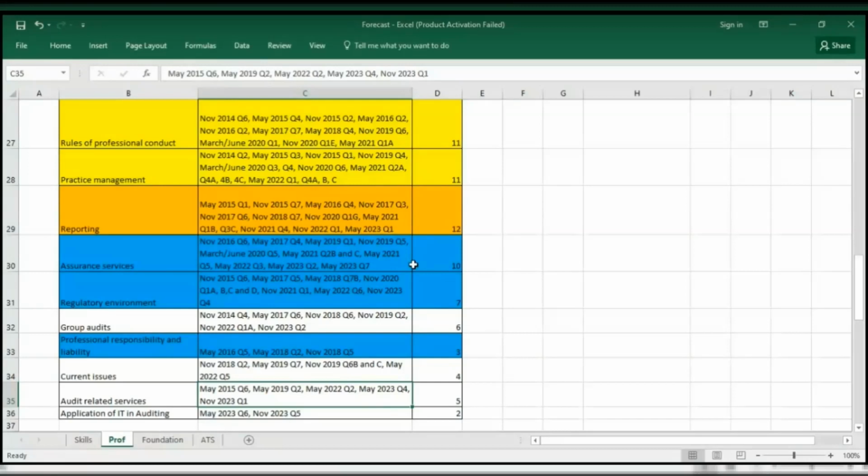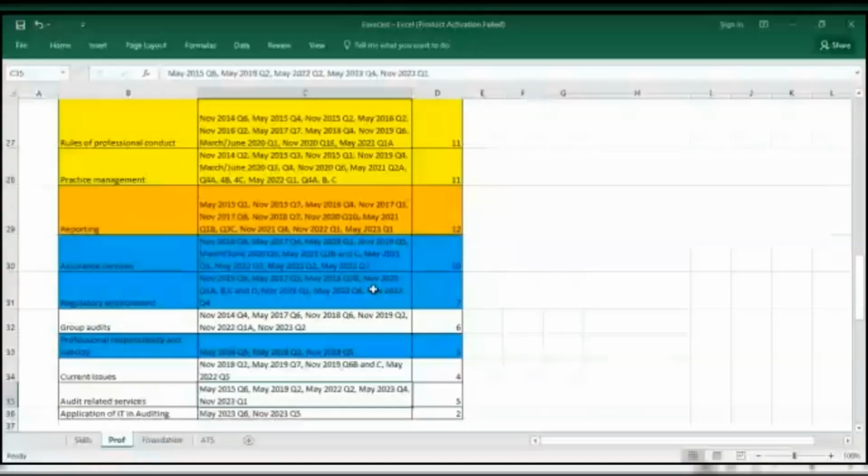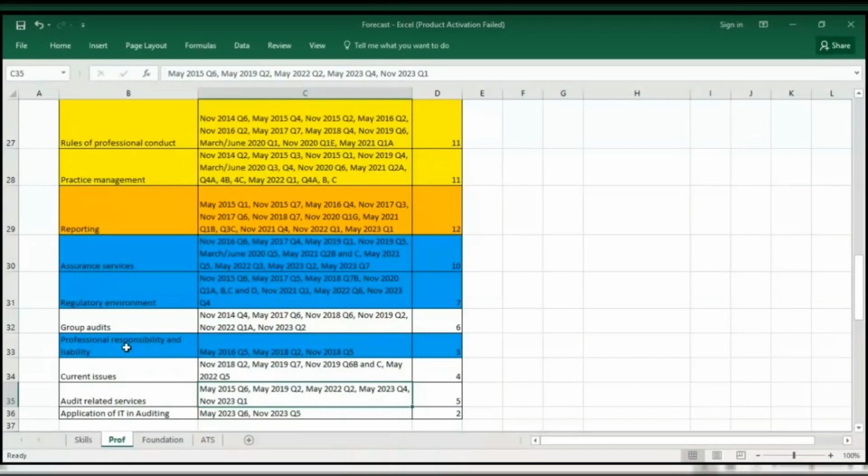Once you're done with assurance services, you move to your regulatory environment. This was actually examined last in the November 2023 diet, but it's a topic that ICAN does not joke with. So you should pay attention to that also. Next to it is professional responsibility and liability. It's been a while that ICAN examined this particular topic. The last time was November 2018, and that makes it very probable that you would encounter it.